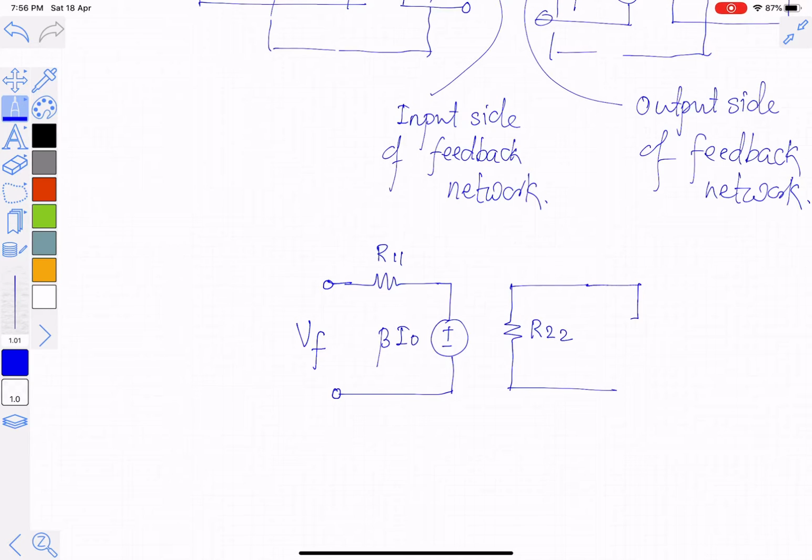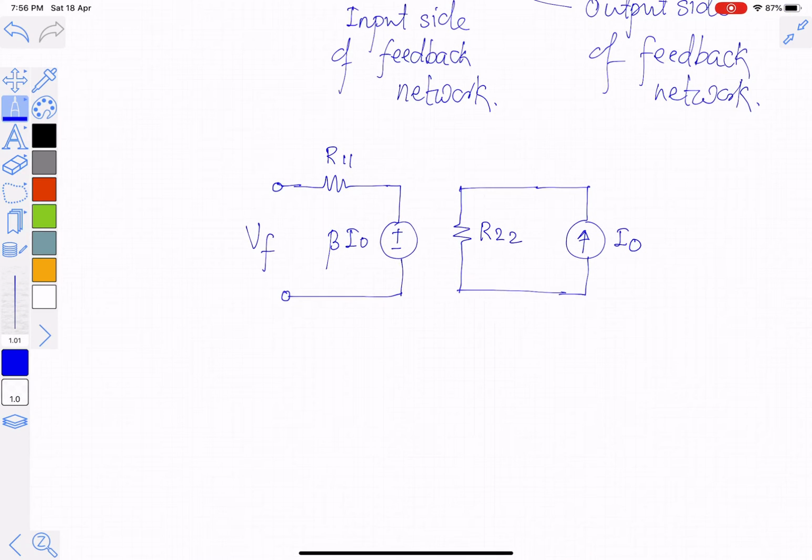So we apply the known current source IO. In this case, Vf will be equal to, the current flowing through R11 is 0 because it is open circuited. So Vf is equal to beta into I naught, and I naught has been given because this current will be equal to I naught flowing through R22.